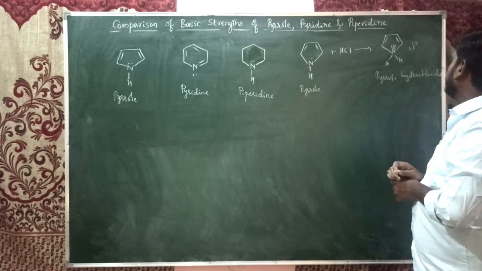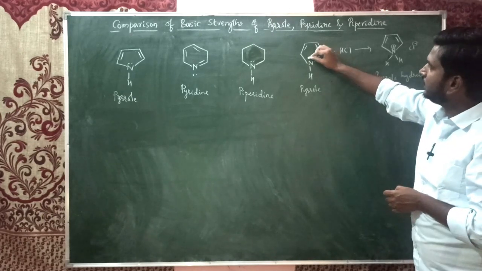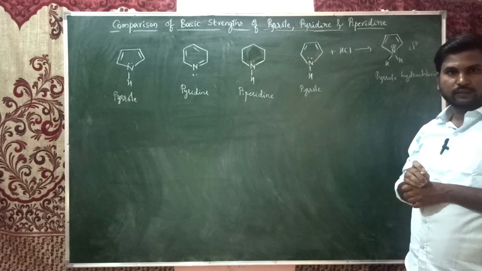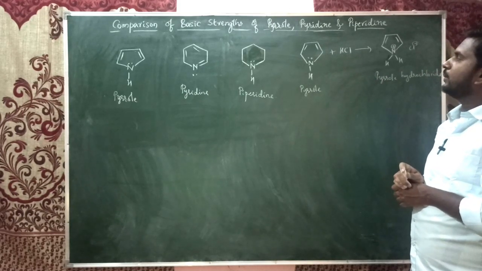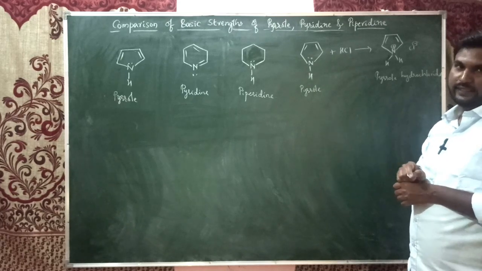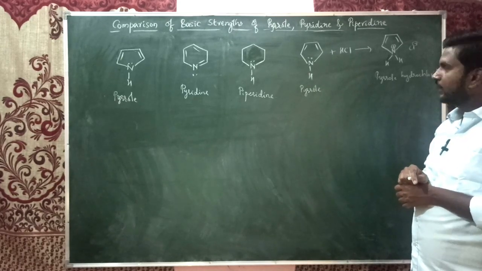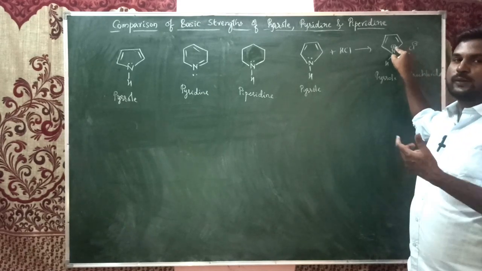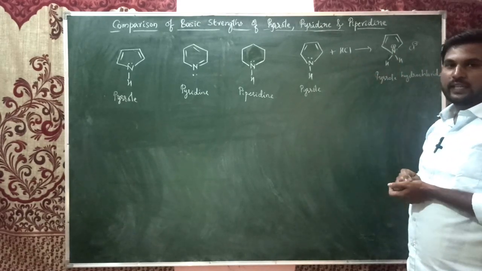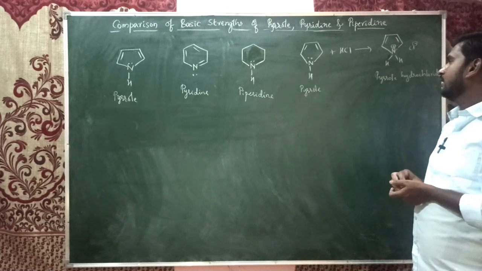The one thing you should know here is that these electrons are involved in aromaticity. They form the aromatic sextet, delocalizing electrons inside the ring. But those electrons have gone because the proton has been accepted by the nitrogen.